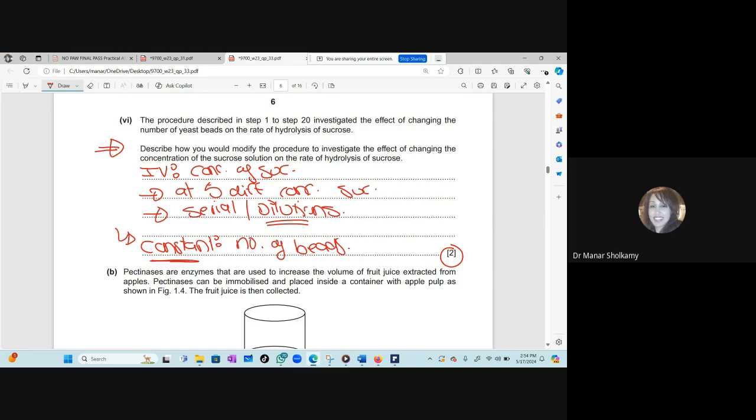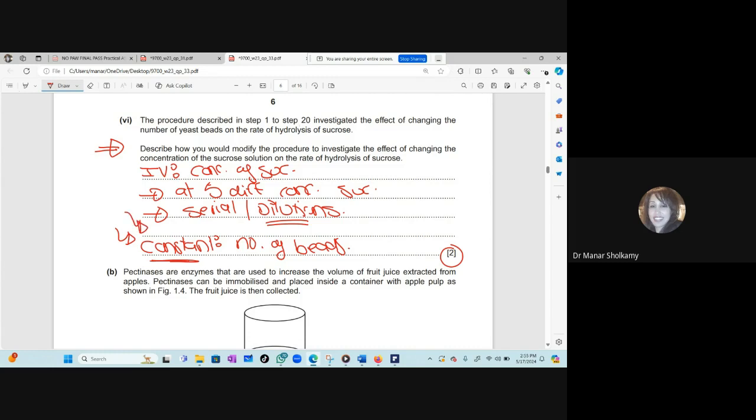This question is out of 2 marks because you have to say, how will I change the independent variable? If, for example, temperature, I will use a thermostatically controlled water bath, and I will provide 5 different temperatures. In this case, I will change the concentration of the sucrose by serial dilution or proportional dilution, and I will provide different concentrations of sucrose, at least 5 concentrations. And what was previously the independent variable now will be a constant.